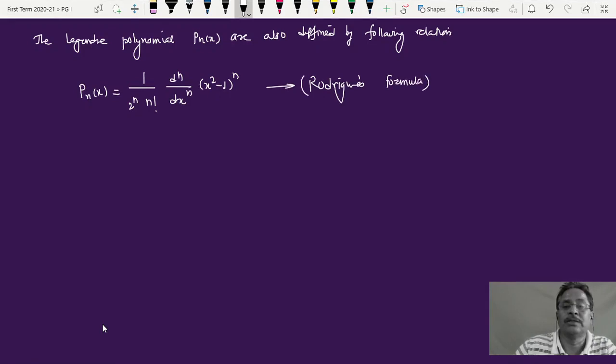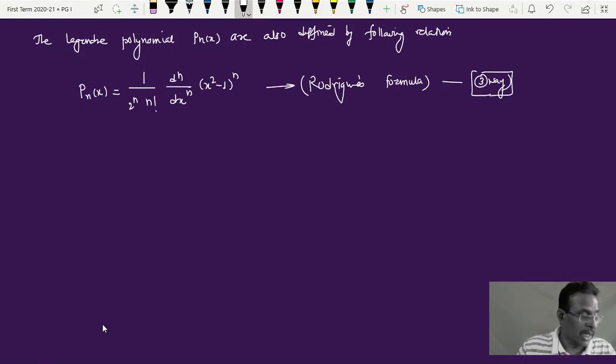So note that this is the third way of getting the Legendre polynomials. The first way is to use the method of series solution, the second way is to use the generating function, and the third one is called the Rodrigues formula. Let's check this.